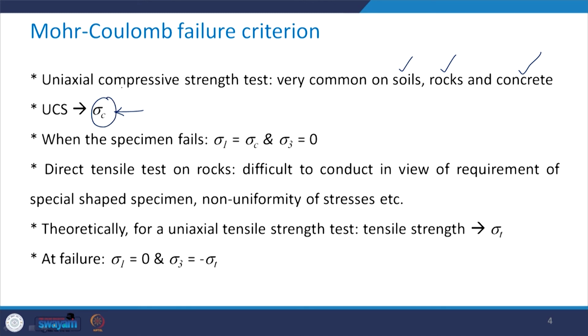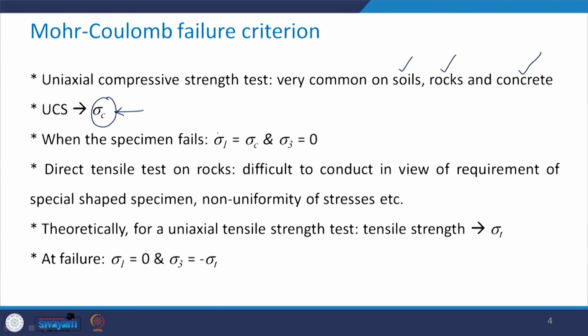Now, when the specimen fails, at the failure state, the applied load sigma 1 is going to give me the UCS of the specimen, and since it is a uniaxial compressive strength test, the all-around pressure or confining pressure is equal to 0, and therefore sigma 3 will be equal to 0. So, for the UCS test, the state of stress in terms of sigma 1 and sigma 3 is going to be sigma c and 0 respectively.